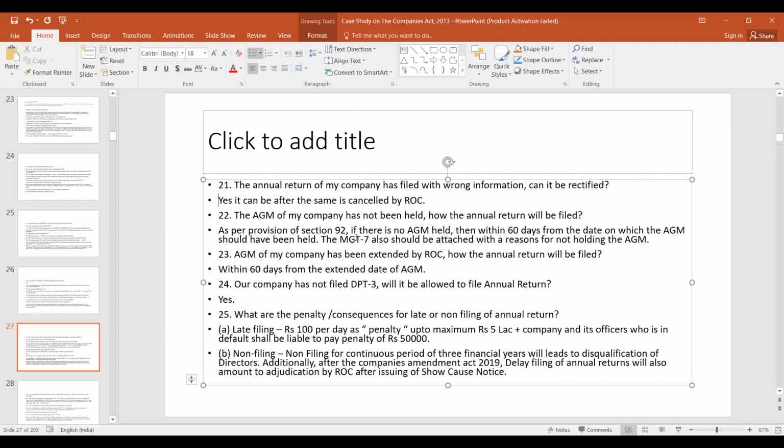Late filing is 100 rupees per day as penalty up to a maximum of 5 lakhs. Plus the company and its officers who are in default shall be liable to pay a penalty of 50,000. This is for late filing, and non-filing for a continuous period of 3 financial years will lead to disqualification of directors. And additionally, after the Companies Amendment Act 2019, delay in filing of annual return will also amount to adjudication by ROC after issuing of show cause notice.